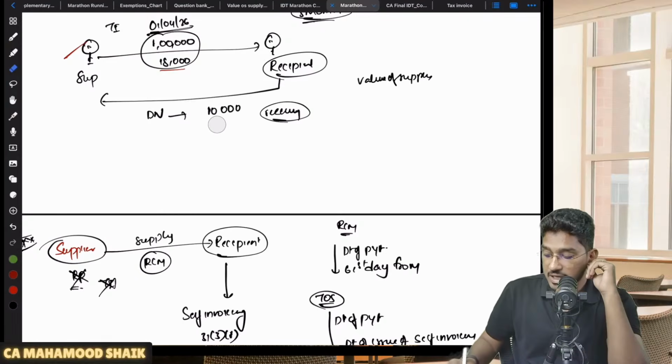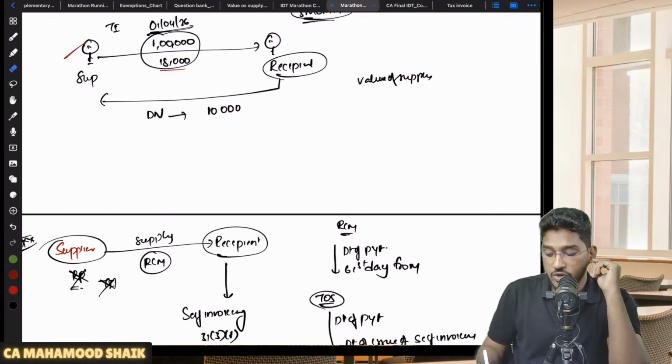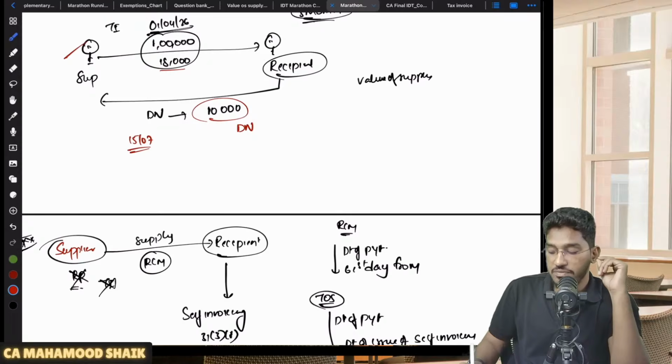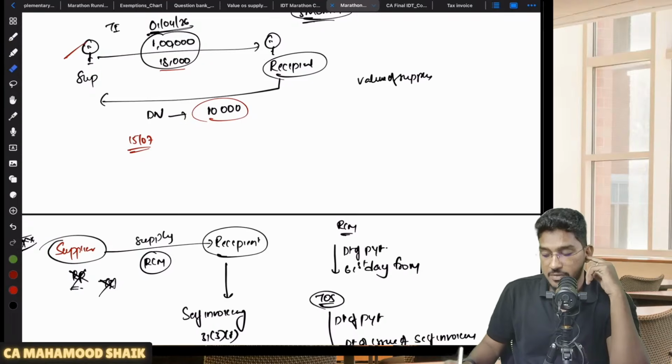Thereafter, whenever you are collecting interest, in case the recipient did not make the payment within time, you will be collecting the interest. Then you will give a debit note. Let us say, for example, the recipient comes and makes the payment on 15th of July. So on 15th of July, you will give the debit note for 10,000 rupees and then you will collect the amount of GST. Able to understand?